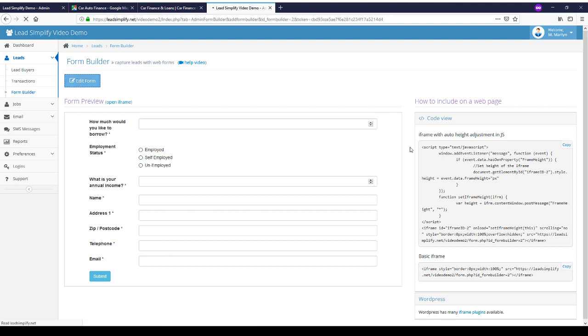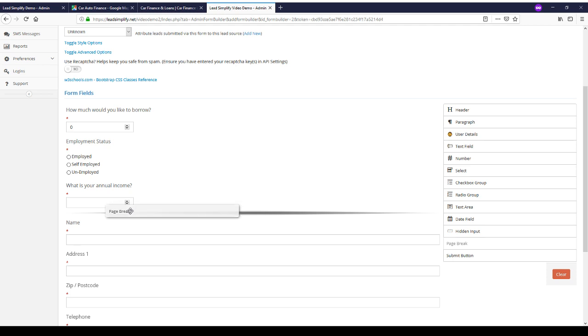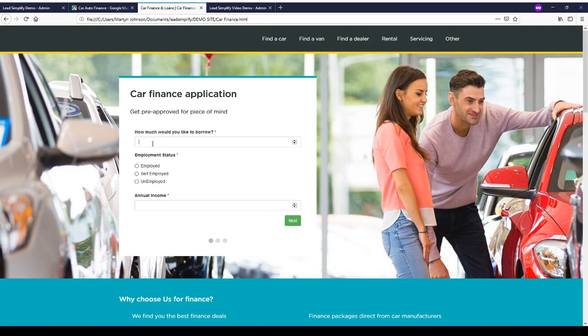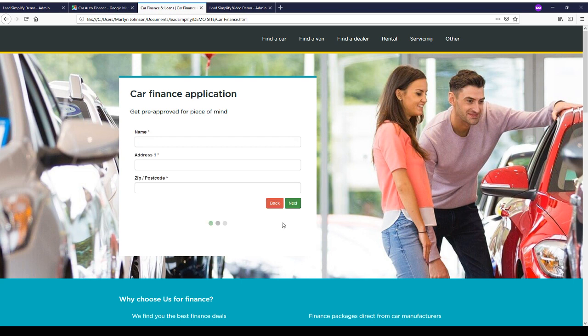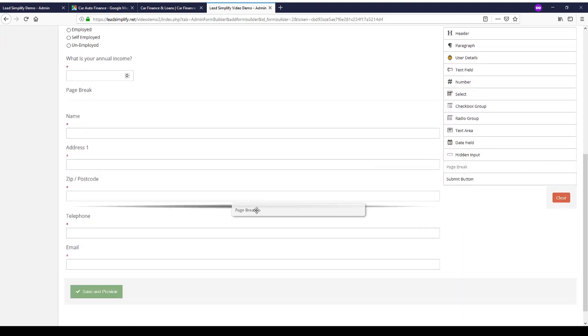You go to edit form, we put page break in. So we want the first page break after the annual income. In this scenario, we did it after the zip code. So we'll jump back in here and we'll put another page break in after the zip code.